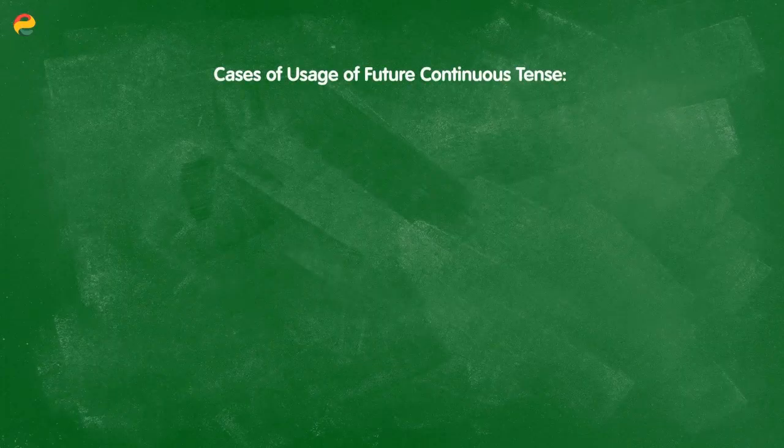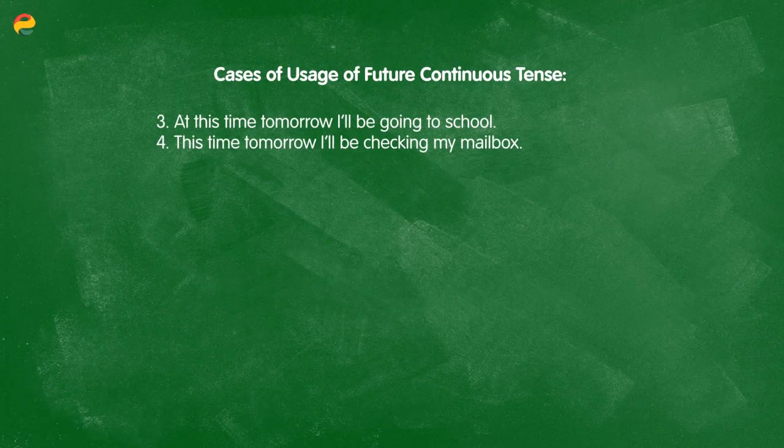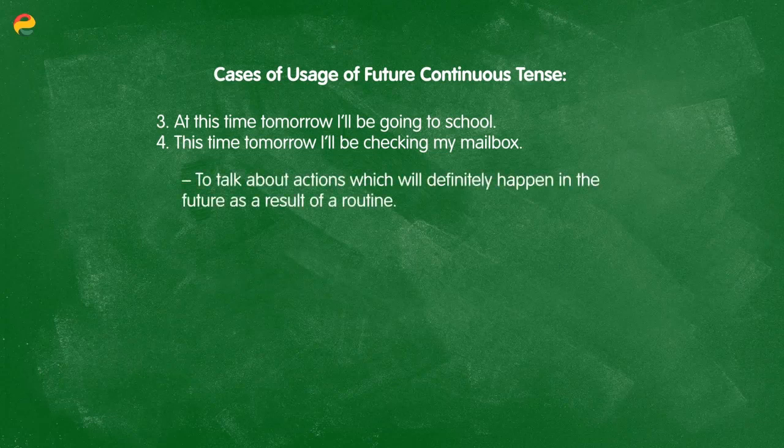We will be going tomorrow at 5 o'clock, or we will be waiting outside whenever you are trying to find us. We can also use the future continuous tense when we're talking about actions that will definitely happen as the result of a routine. For example, at this time tomorrow, I'll be going to school. Or this time tomorrow, I'll be checking my mailbox. Because these events happen every day, and because I can rely on them to happen, I can use the future continuous tense to express them.